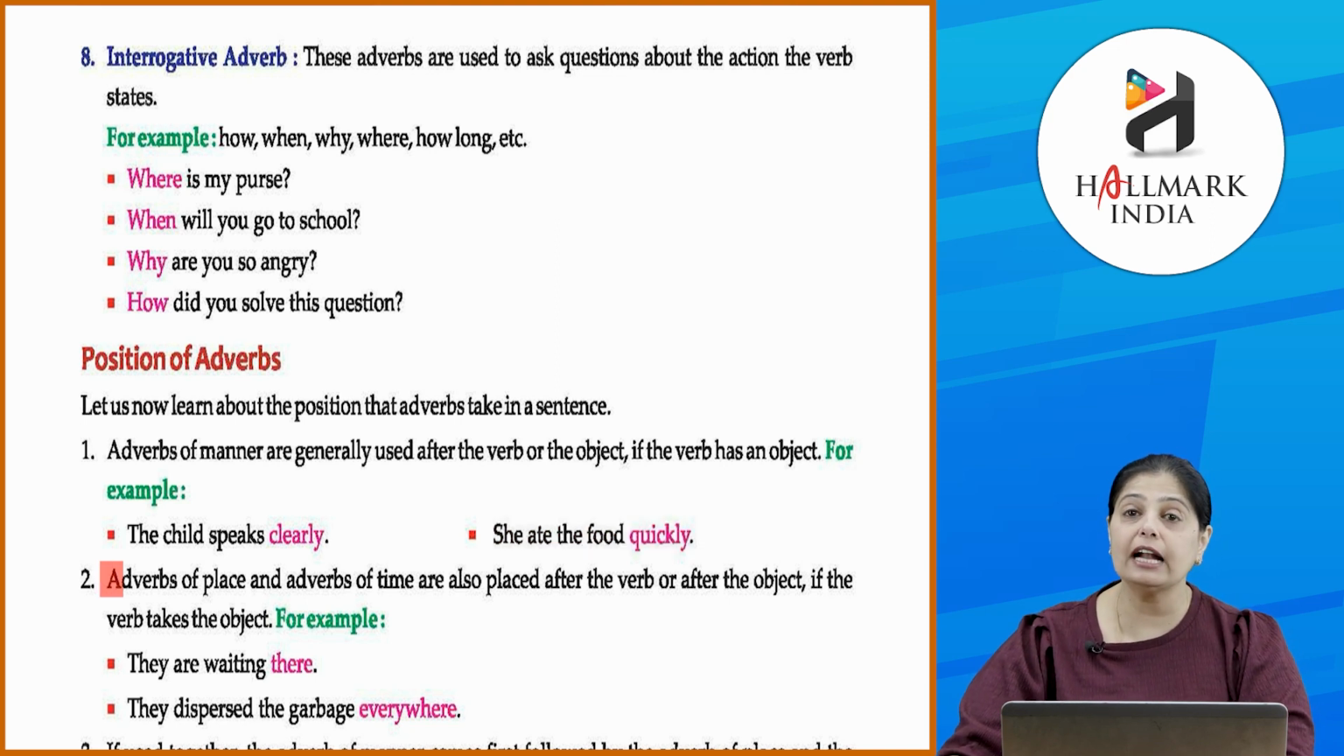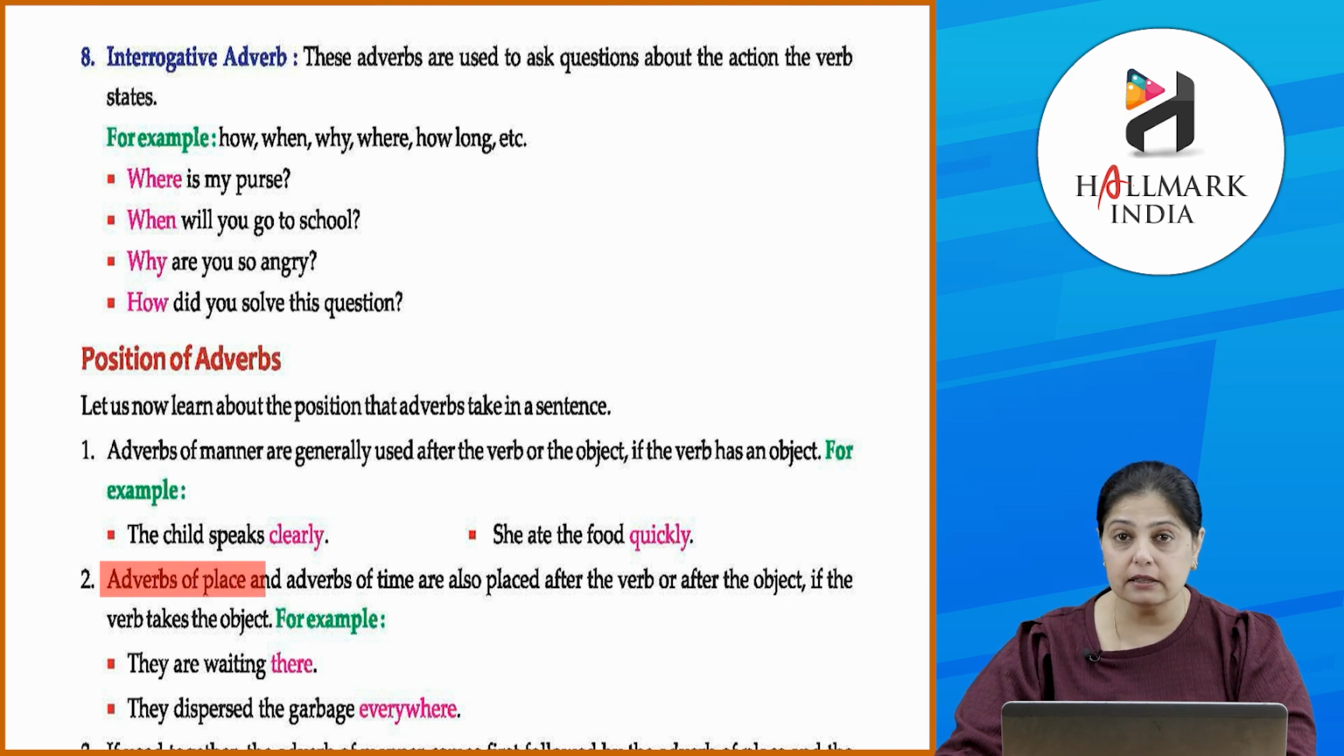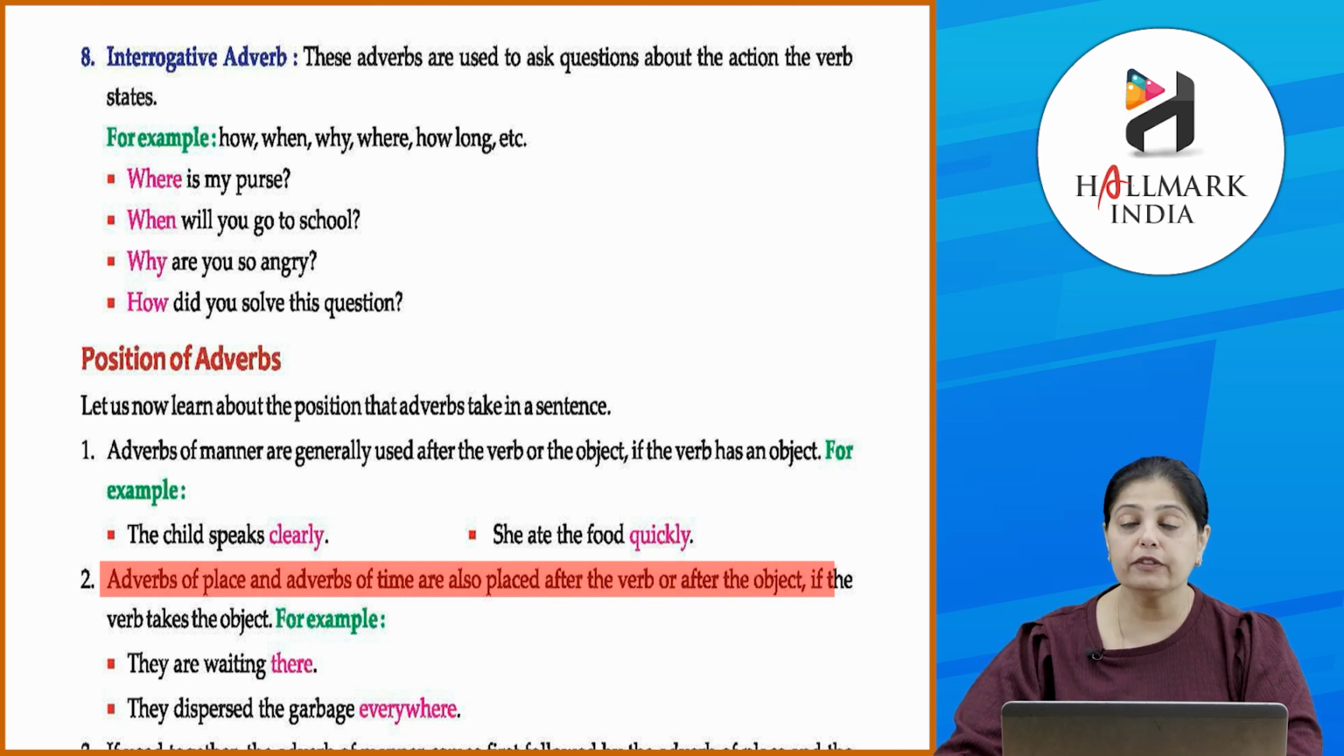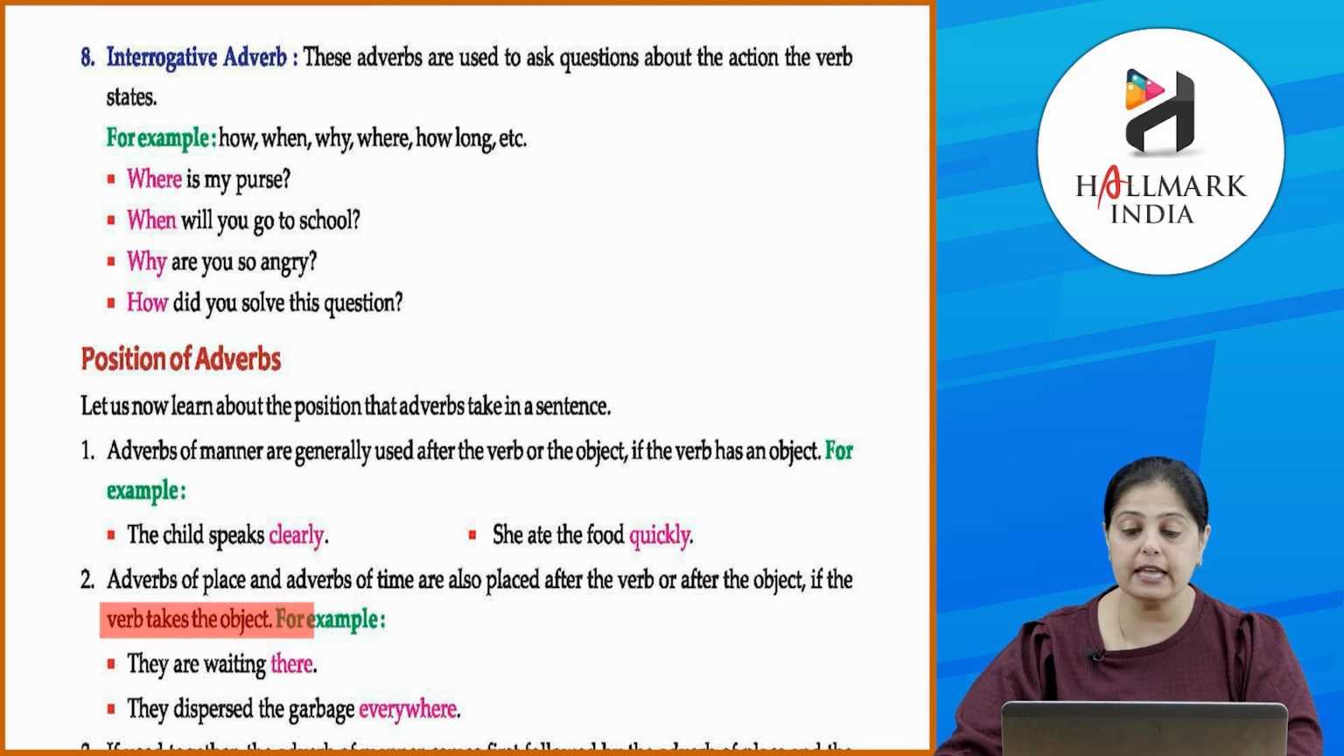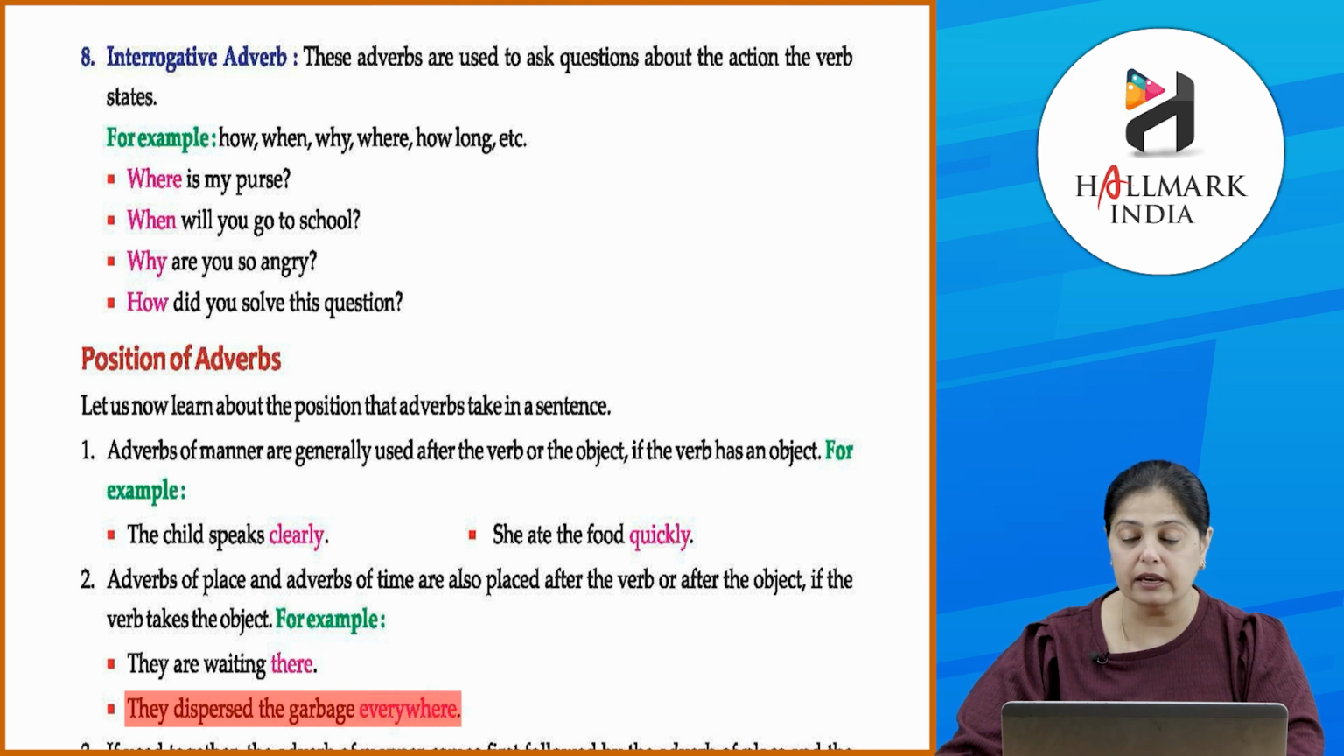Now, next is adverbs of place and adverbs of time. They are also placed after the verb or after the object. Okay, if the verb takes the object. For example, they are waiting there. So, ये हो गया verb, waiting. They dispersed the garbage. Garbage is the object, everywhere. Okay, clear? So, this is how they are placed.